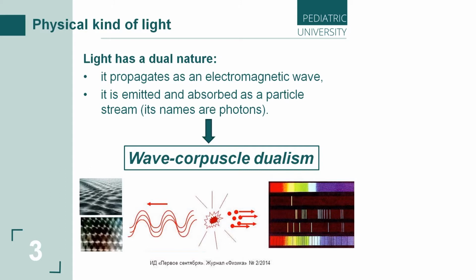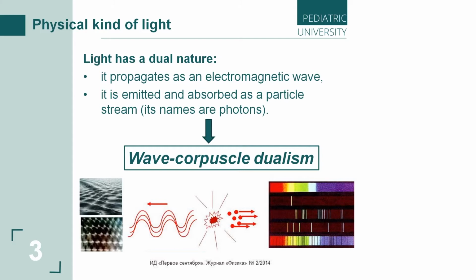For many centuries, physics could not come to one opinion about the nature of light. In the 20th century, the general opinion was that light has a dual nature. The recognition of the dual wave-particle nature of light was one of the greatest achievements of physics in the 20th century.